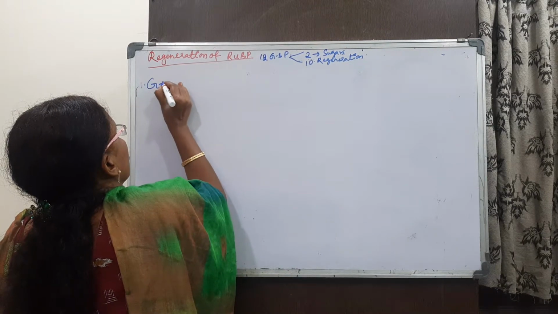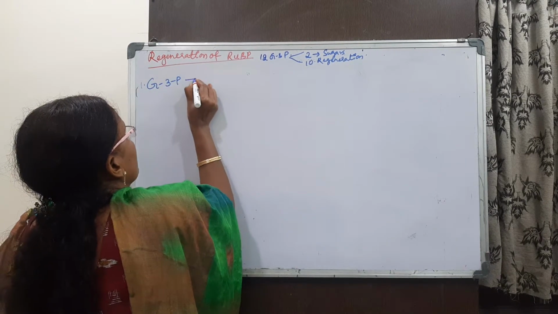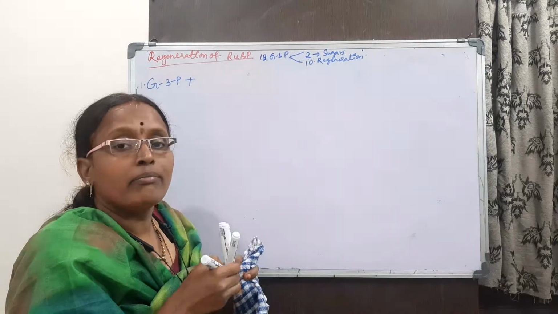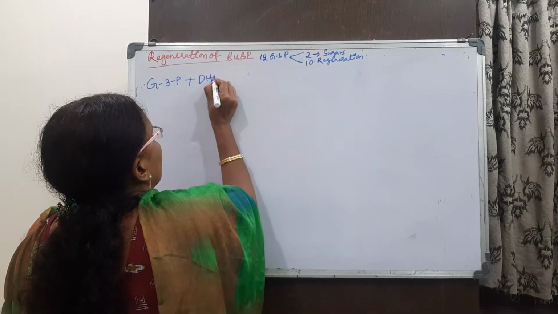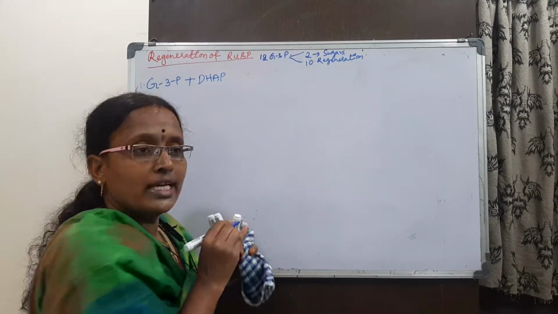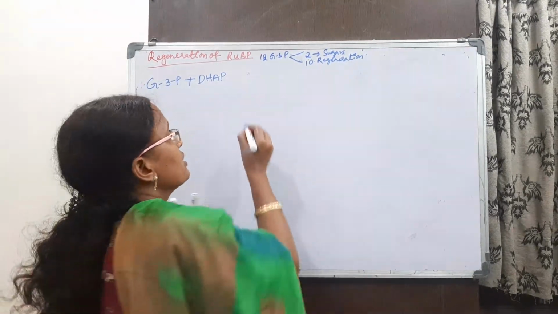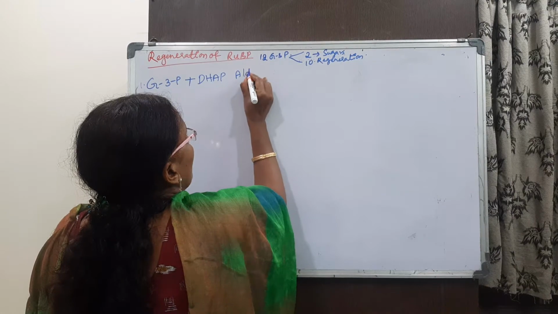combines with the dihydroxyacetone phosphate in the presence of the enzyme aldolase.